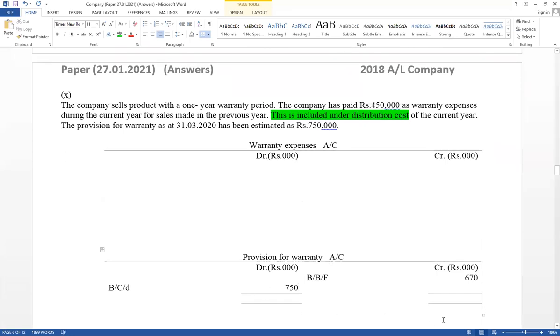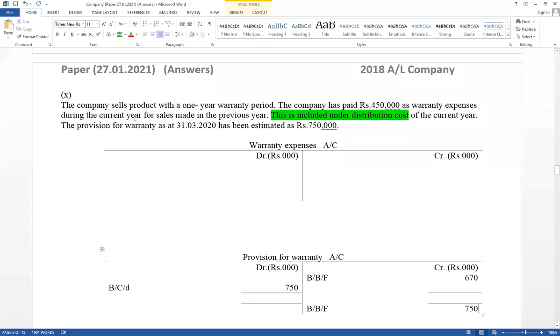Like a doubtful debts. Therefore, here balance brought forward. Therefore, closing balance equals 750. Opening balance sheet has given trial balance, that value should be included as a balance brought forward. And closing balance sheet has given estimated value, balance carried down, that is a liability. And warranty paid amount is given for last year, but paid during the current period. It has given company has paid 450 as a warranty expense during the current year.